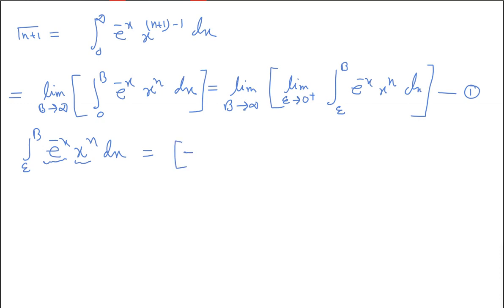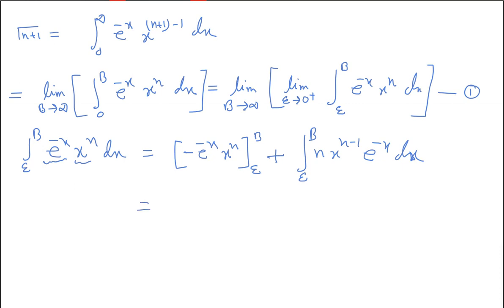First, the integration of this one will be minus e to the power minus x, from epsilon to b, minus the integration from epsilon to b of the differentiation of x to the power n, that will be n x to the power n minus 1, times the integration of e to the power minus x, that will be minus e to the power minus x dx, and with the minus sign this will be plus.